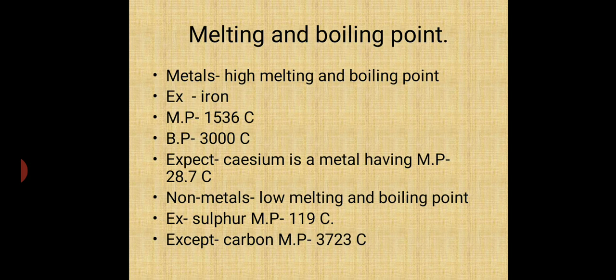Next property is melting point and boiling point. Metals have high melting and boiling points. You can't melt iron at the ordinary temperature of your house. The melting point of iron is 1536 degrees centigrade. Boiling point is 3000 degrees centigrade. Except calcium, which is a metal, but has a low melting point, 28.7 degrees centigrade.